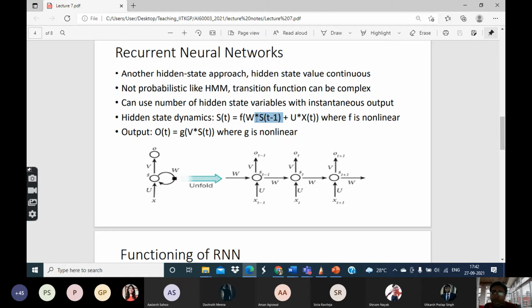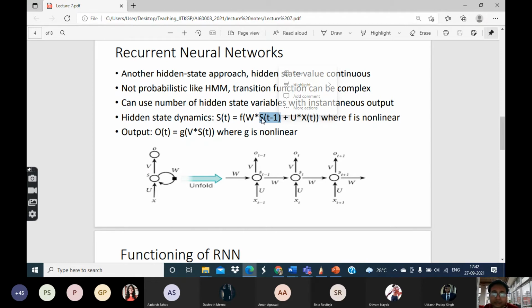Whatever you choose, you have to choose an appropriate W such that the multiplication makes sense. A matrix can be multiplied by a scalar also. If it is a vector, you have to make sure that W and this vector are of compatible dimensionalities.